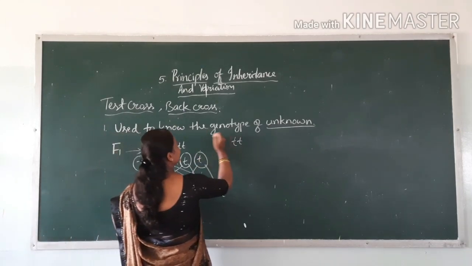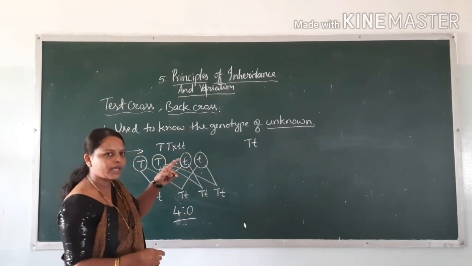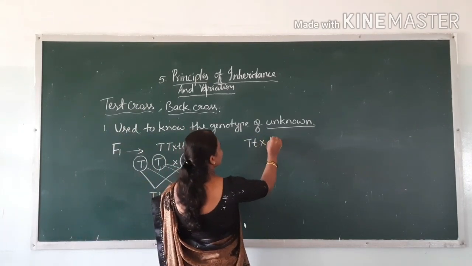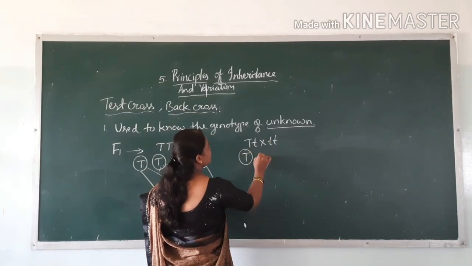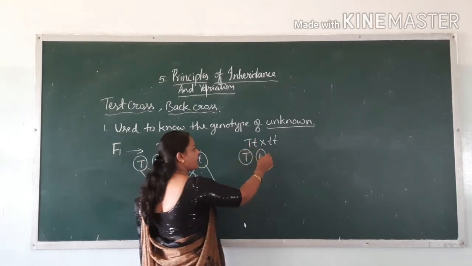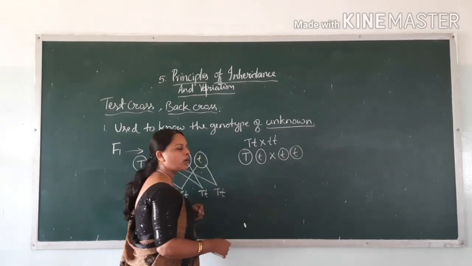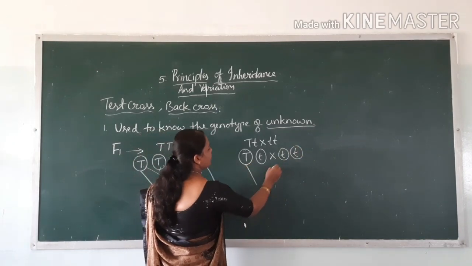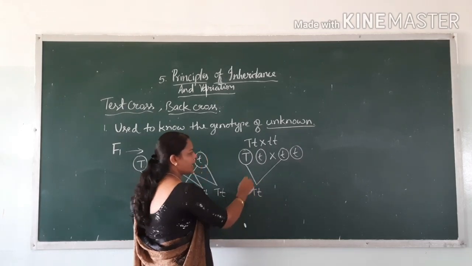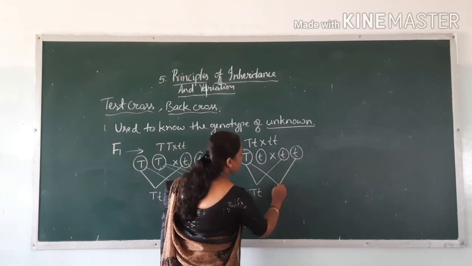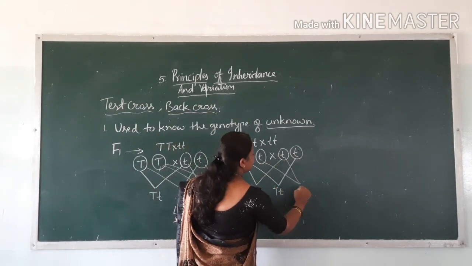And if the F1 plants have a heterozygous genotype like this, and we make a cross with this recessive parent, what progenies will we get? These are the gametes produced by this parent plant, and these are the other gametes. Here this gamete will independently assort with this, and we will get a genotype like this, and this may go with this one, and the genotype may be like this.